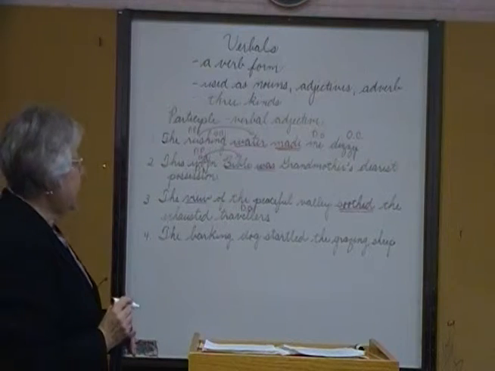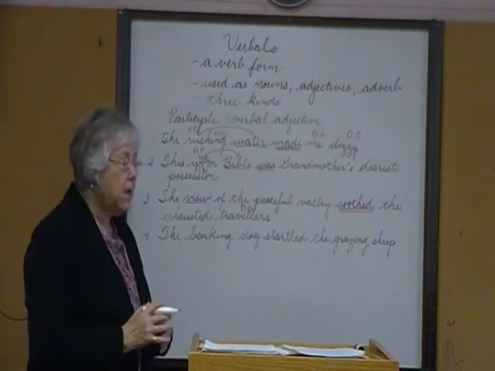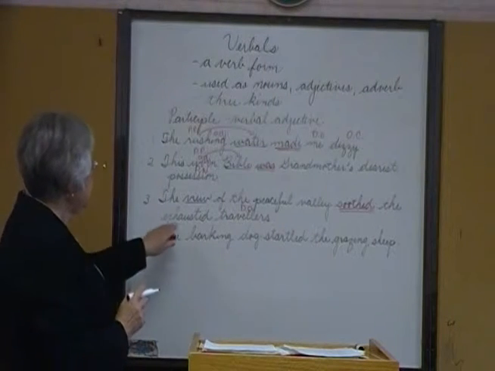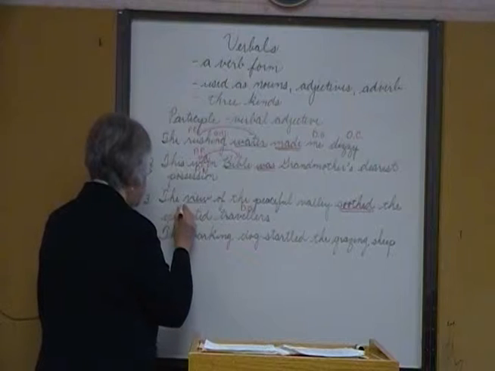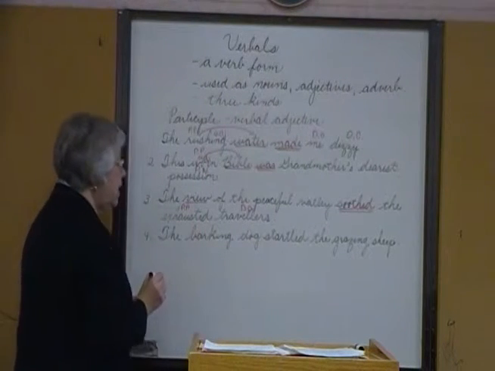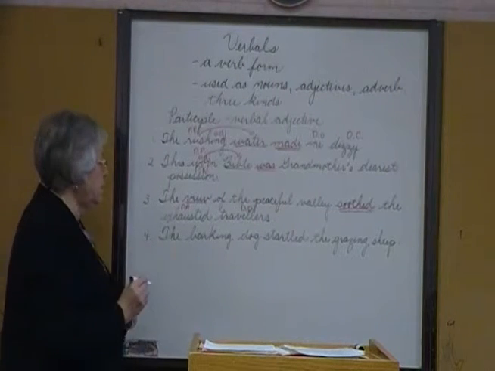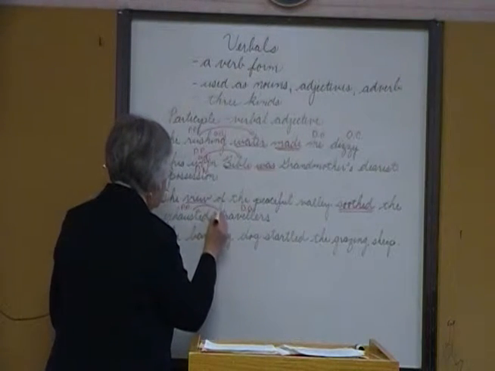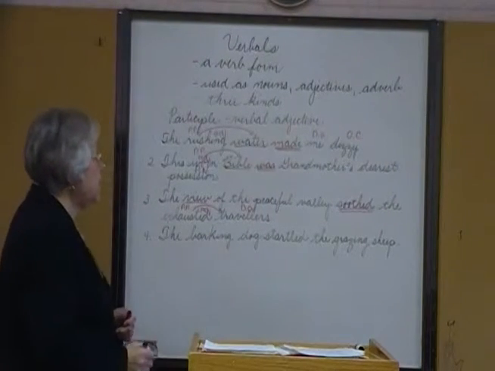Now, let's go back and find a verb form, a participle that's acting as an adjective, a verbal adjective. Exhausted. Exhausted is a past participle. And exhausted is modifying travelers. What kind of travelers? Exhausted. And it's an adjective, a verbal adjective.